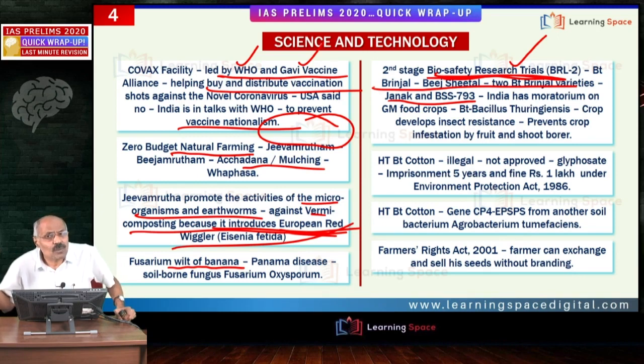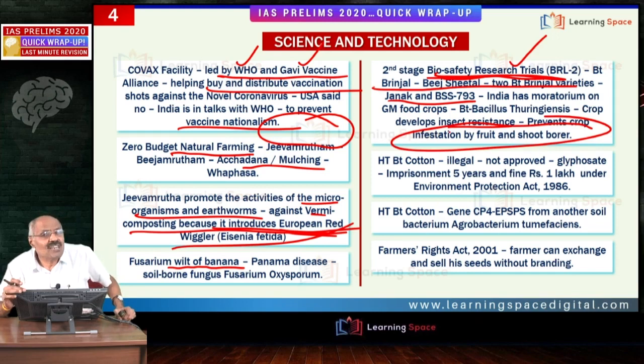There are news reports that illegal cultivation is going on in West Bengal with seeds from Bangladesh. Friends, this gives resistance to the fruit and shoot borer. Fruit and shoot borer affects the brinjal crop, and this protects it against this pest. Friends, HTBT cotton is illegally cultivated in our country. Around 15% is under illegal cultivation. It is not approved in our country.